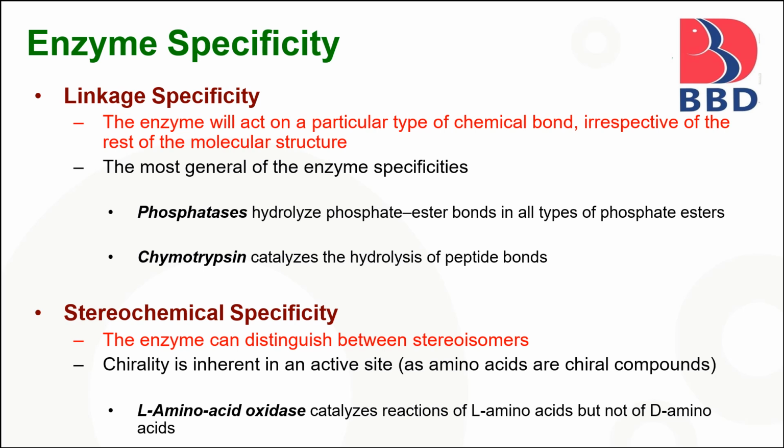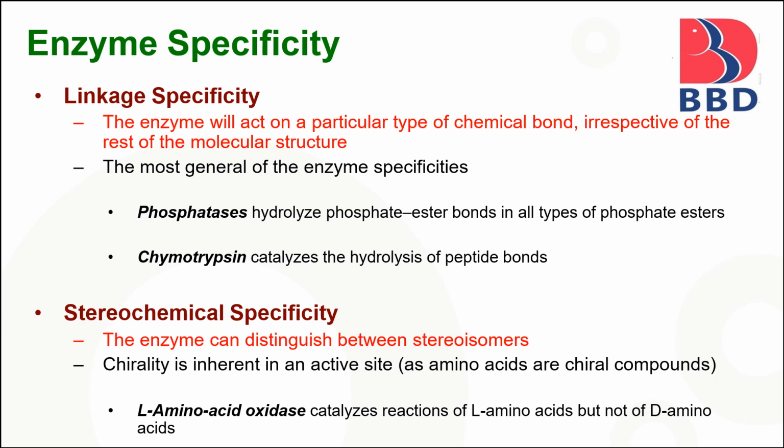Enzyme specificity. There are many types of specificity of an enzyme. A specific type of enzyme catalyzes a specific substrate. First one is linkage specificity. The enzyme will act on a particular type of chemical bond irrespective of the molecular structure. For example, phosphatases hydrolyze only phosphate ester bonds, and chymotrypsin catalyzes the hydrolysis of peptide bonds.